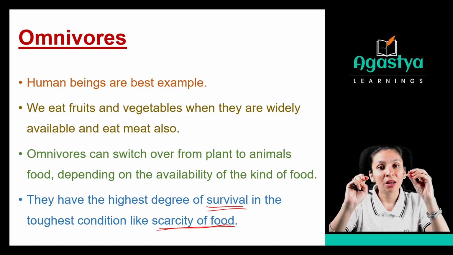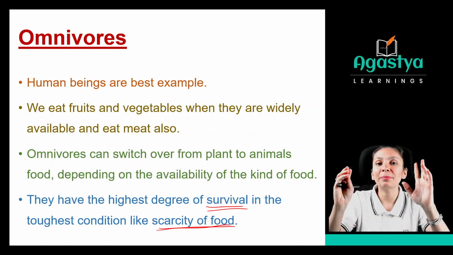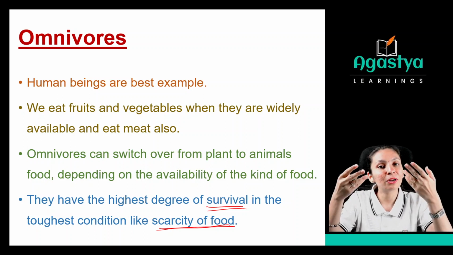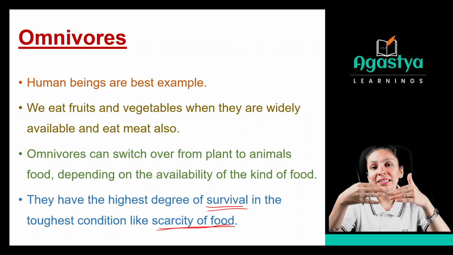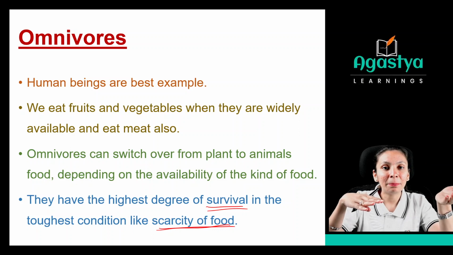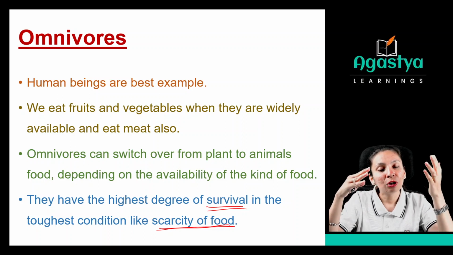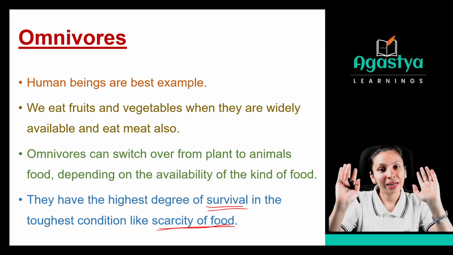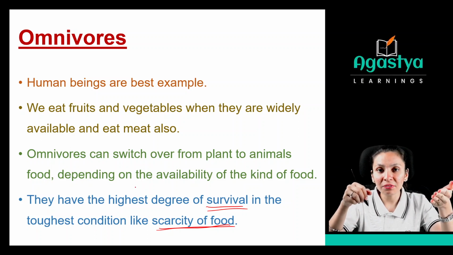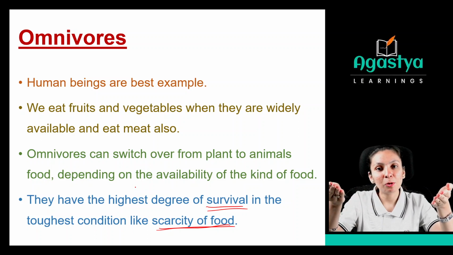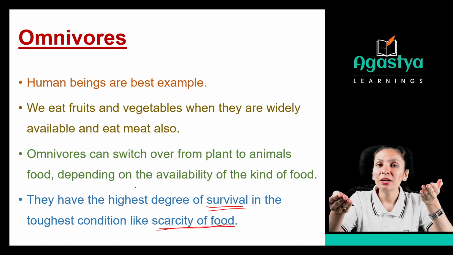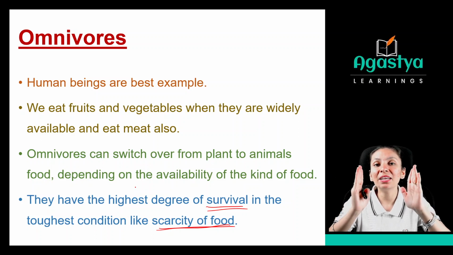In which condition? Not all the animals, not all the human beings, or not all the organisms can get their food, right? Because the scarcity is there. Now, see, these omnivores are not dependent on only one thing. They can eat plants, they can eat animals, whatever they want, they can eat, right? So they have the highest degree of survival, because if plants are not available, they will take the animal related product. Or if animals are not available, they will take the plant related product.